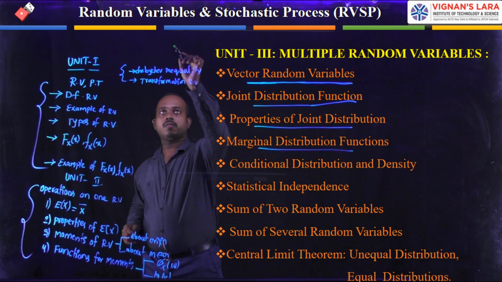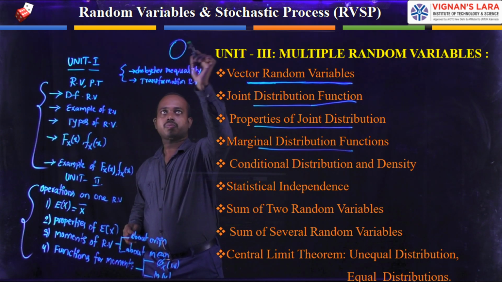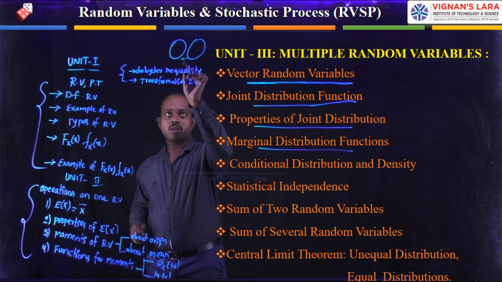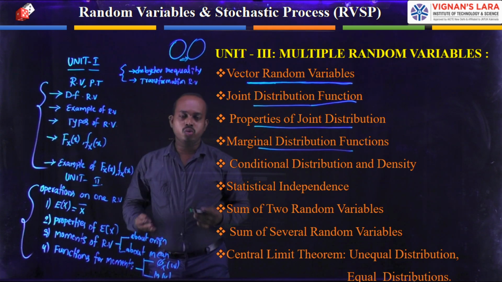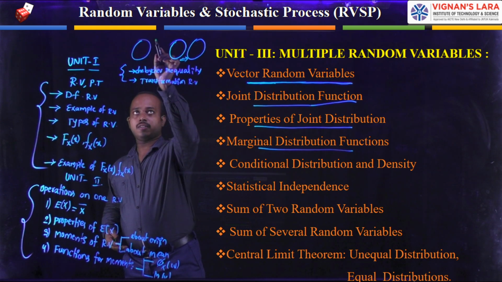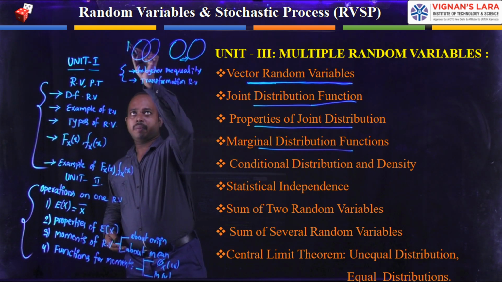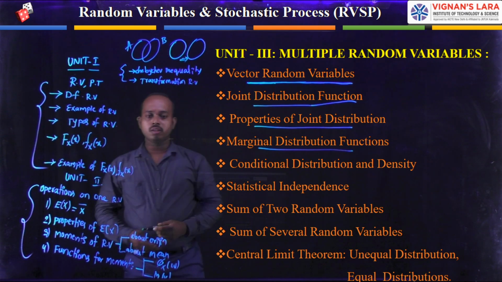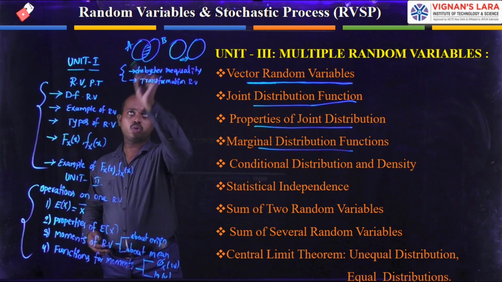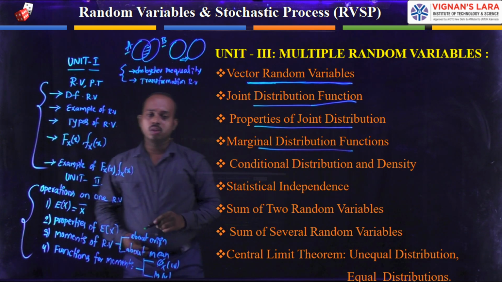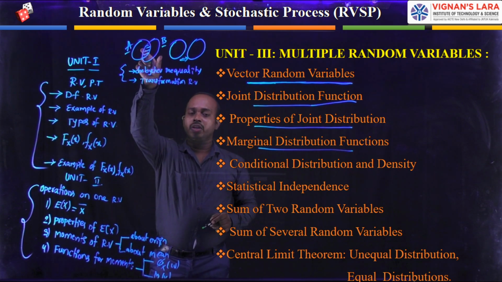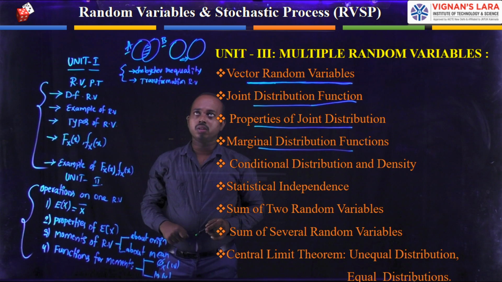Here I am writing two sets. These two do not have any common portion, so there is no joint function. Suppose you consider another two sets, A and B. They have some common portion for these two events. You can call these two joint events.